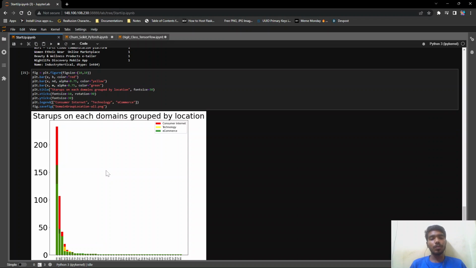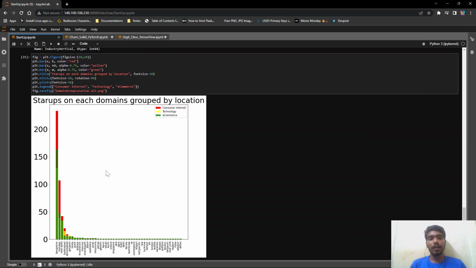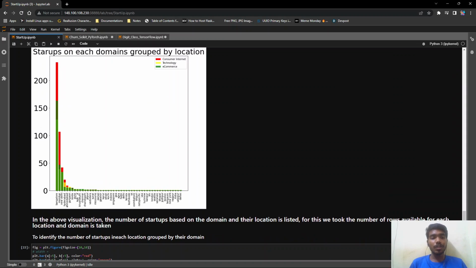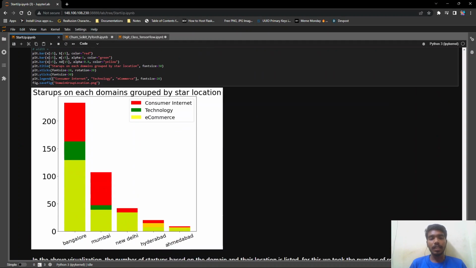Then we move towards the final concluding part of the visualizations. We visualized using a stacked bar plot, which uses cities as well as the industries as well as the domains in which the startups are created. So this plot mentions every possible startup that was in the data set in every possible location.